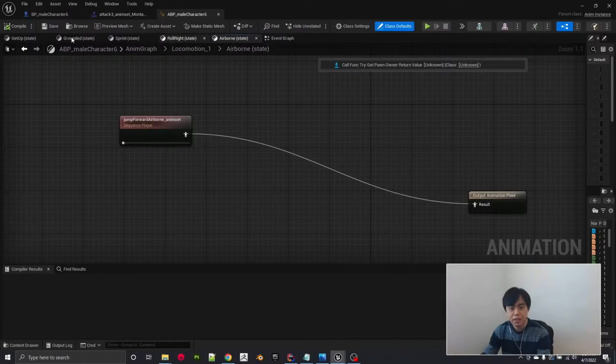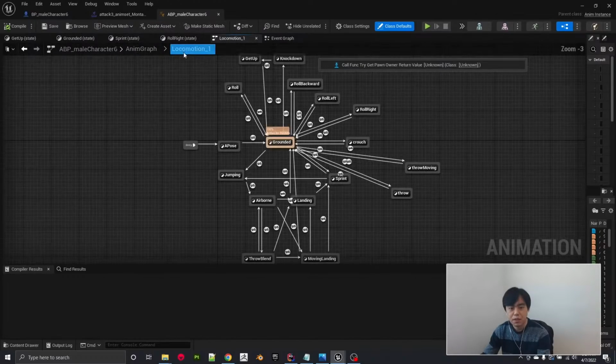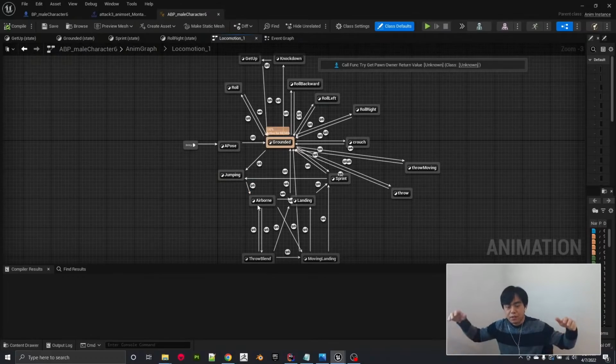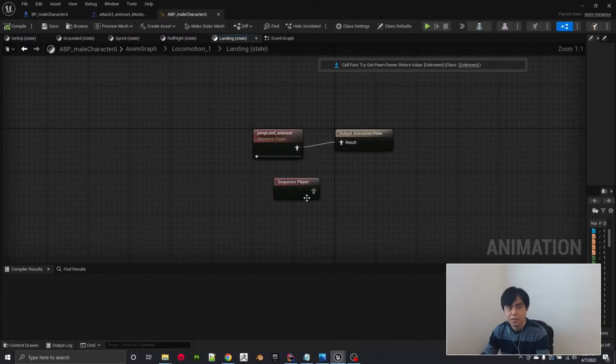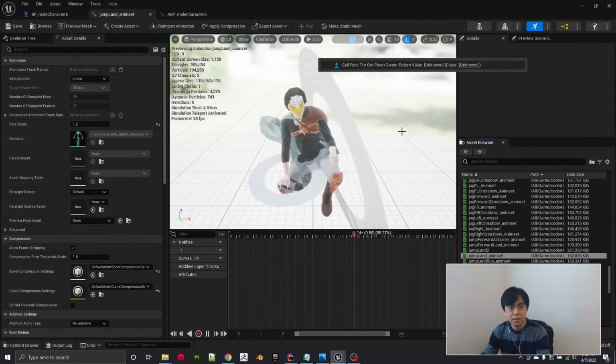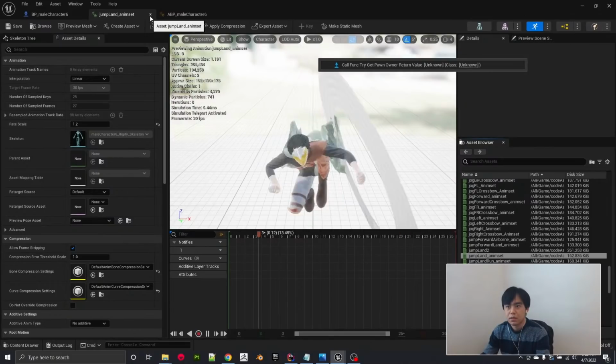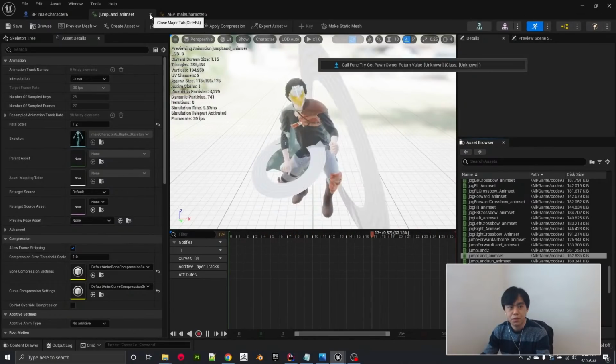So if he's jumping, just check if he's airborne. If he's airborne, then he's playing the airborne montage where he's just floating in the air. And landing is just that animation where he lands on the ground. So nothing too crazy. My character has a set of blueprints that he uses to move about and to attack.